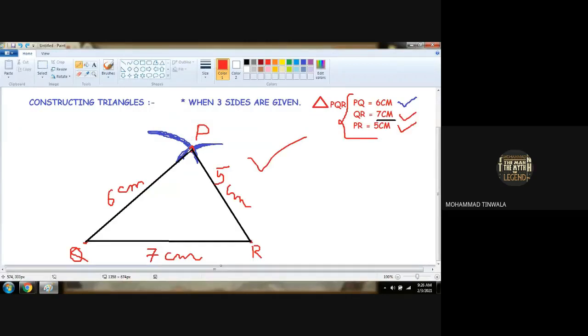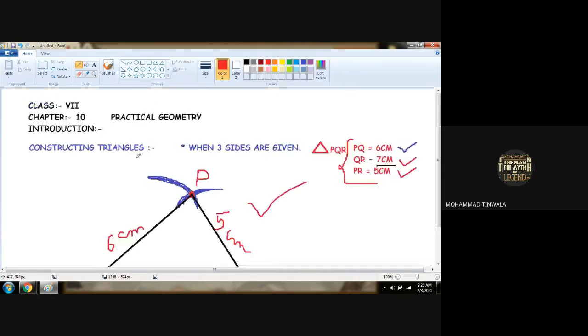Do you understand, boys? Yes. So we completed 2 topics: constructing parallel lines, and the second topic was constructing triangles when 3 sides are already given to us. Does anybody have any doubt with these 2 topics? No, sir. No doubt. Okay.